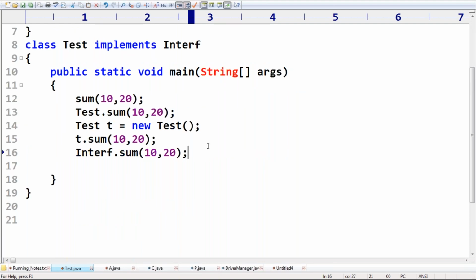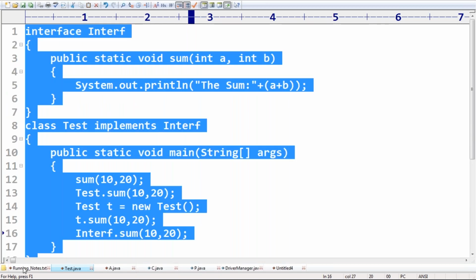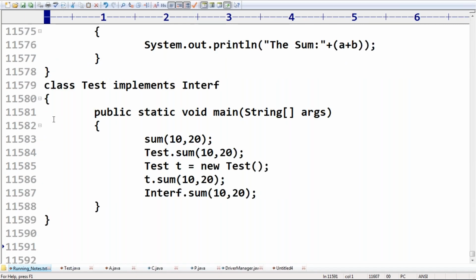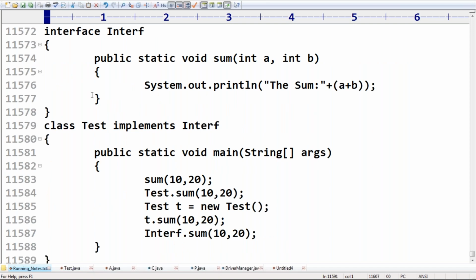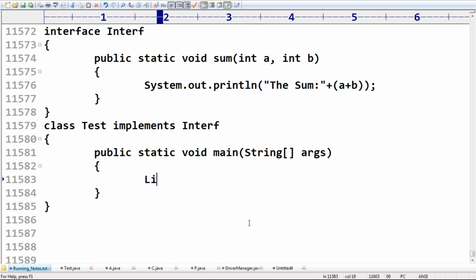Let me frame it in the question style. Here, interface, public static void main. Now I'm trying to take line one.